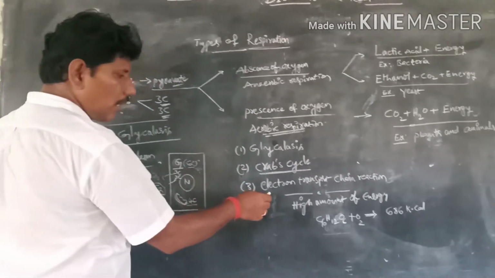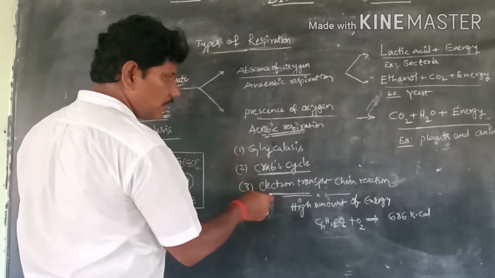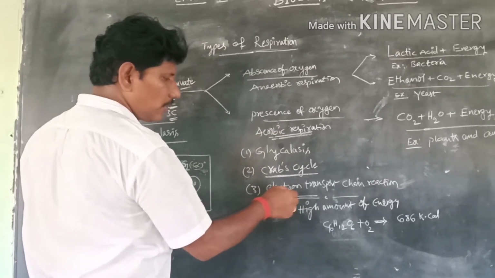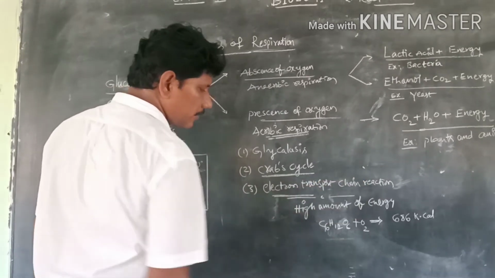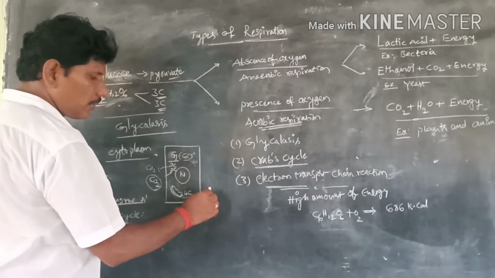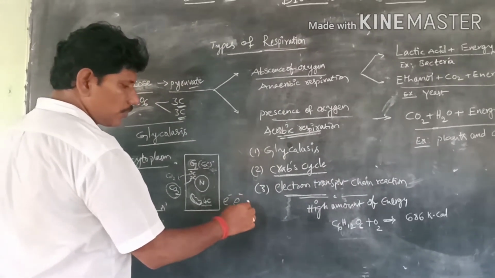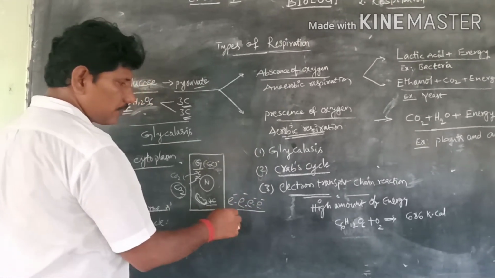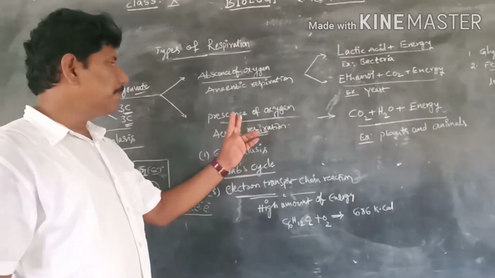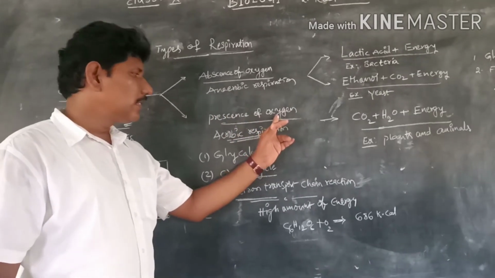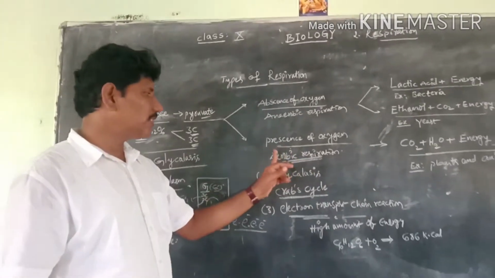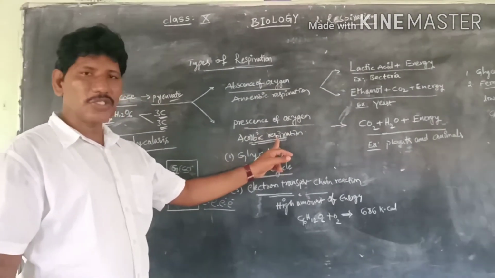Next, the last factor, the third step in aerobic respiration, is the electron transport chain reaction. Here the energy is transferred in the form of electrons, so this is called the electron transport chain reaction. Once again I repeat, in the presence of oxygen, respiration takes place in the majority of living organisms. Such type of respiration is called aerobic respiration.